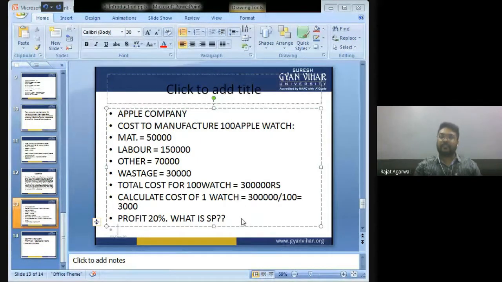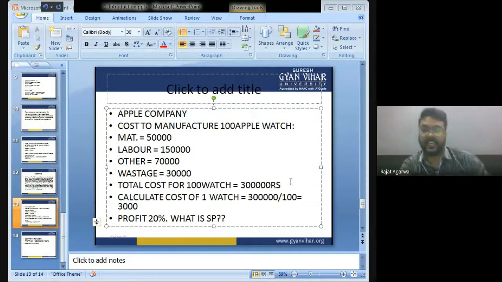The company is manufacturing 100 Apple watches in one lot. Through costing, we get to know that the company has incurred rupees 50,000 on material, rupees 1,50,000 on labor, and other expenses of 70,000, and the wastage is 30,000. So the cost of 100 watches is 3 lakh.